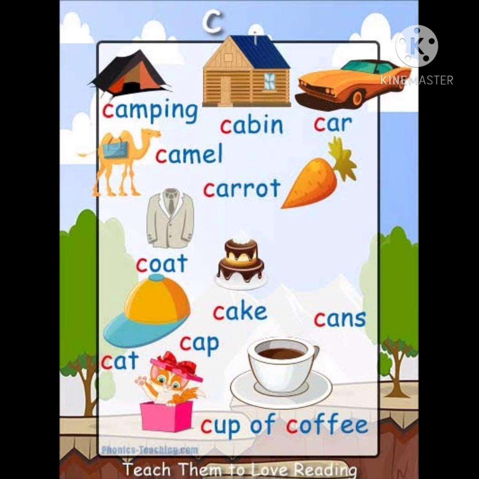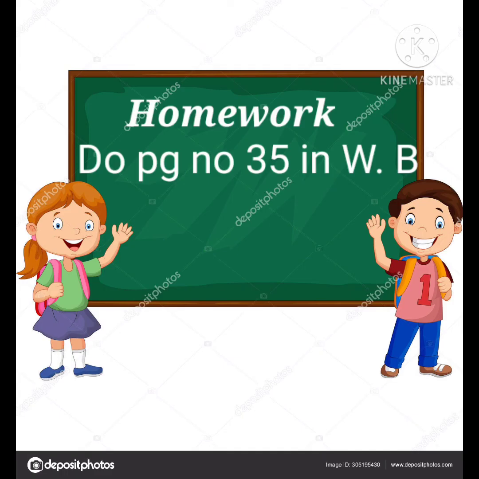So children, in all these words, the letter C is followed by A, O, U or with any consonant. This C gives the sound of K. So these words are called hard C sound words.